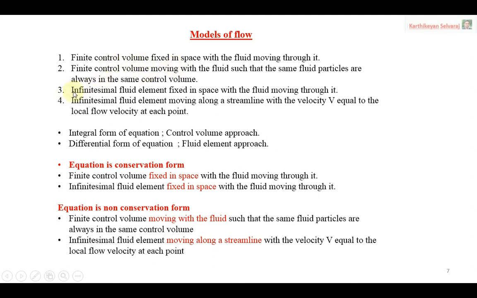So the first two cases depend upon the control volume. The third case, infinitesimal fluid element fixed in space, like the first case, the fluid element fixed in space with the fluid moving through it. Then the fourth one, infinitesimal fluid element moving along a streamline with a velocity V equal to the local flow velocity at each point. The fourth case is the fluid element moving along with the flow, that is called moving along with the streamline. Okay, so these are the four different models we are using for deriving the continuity equation.